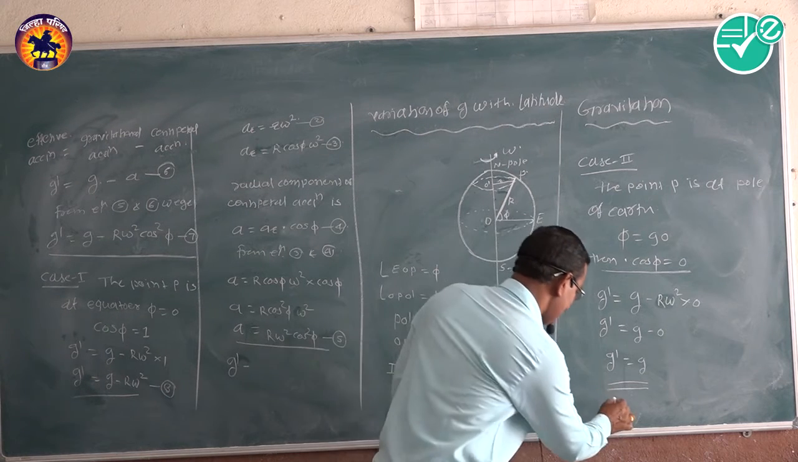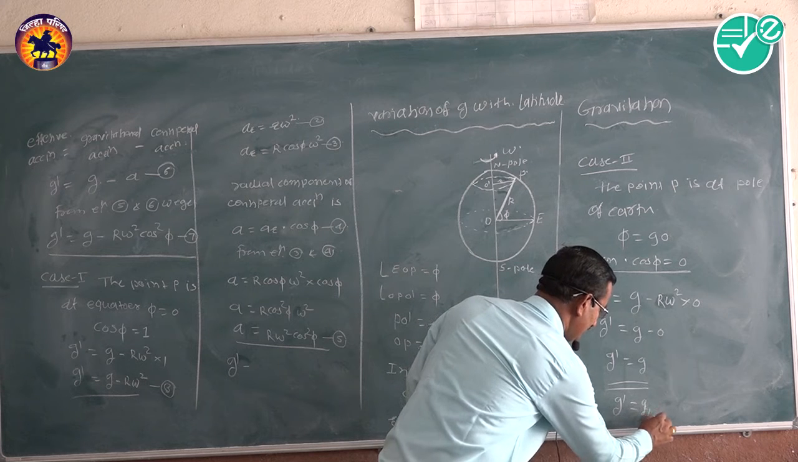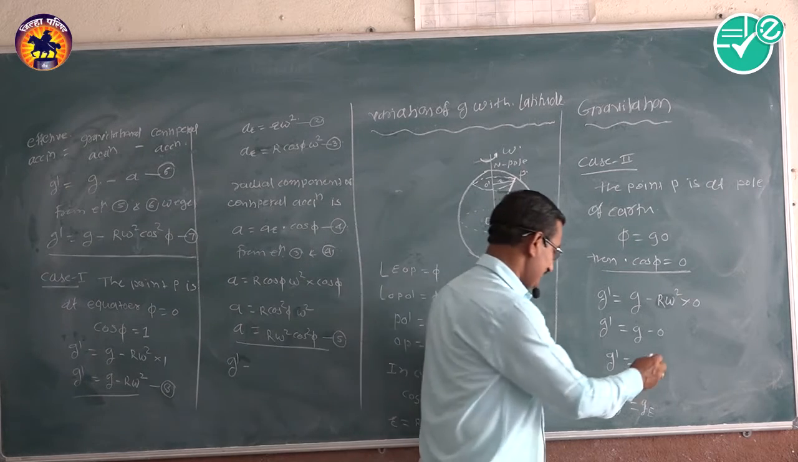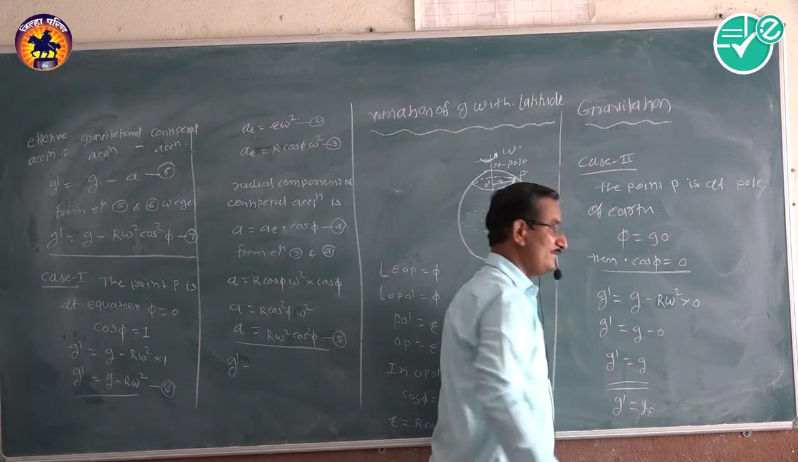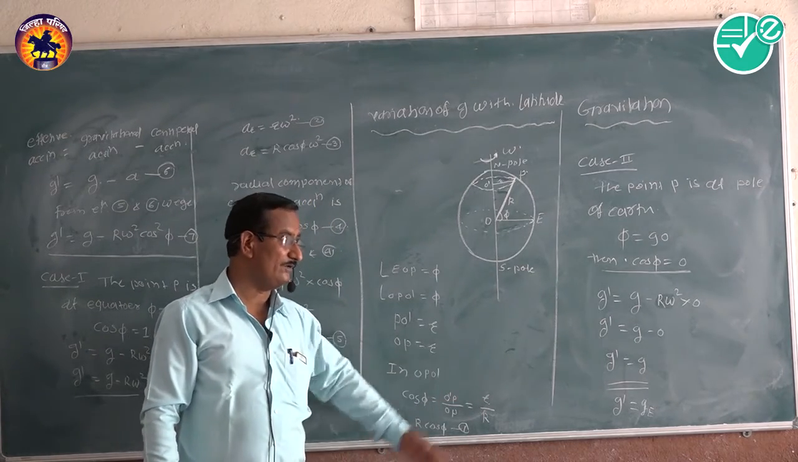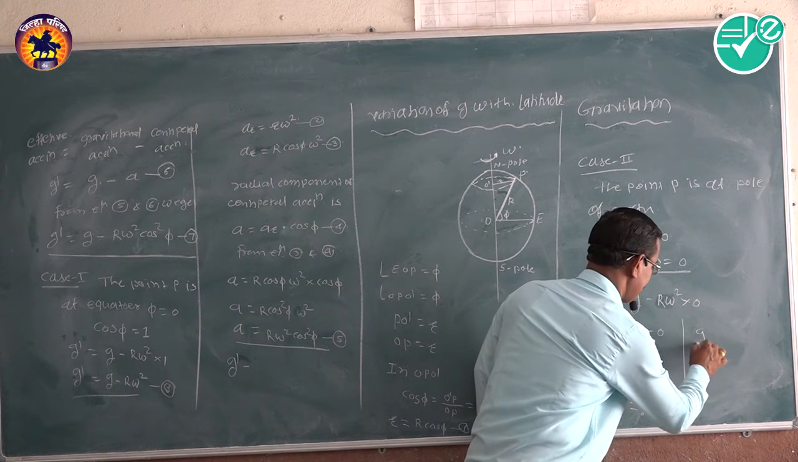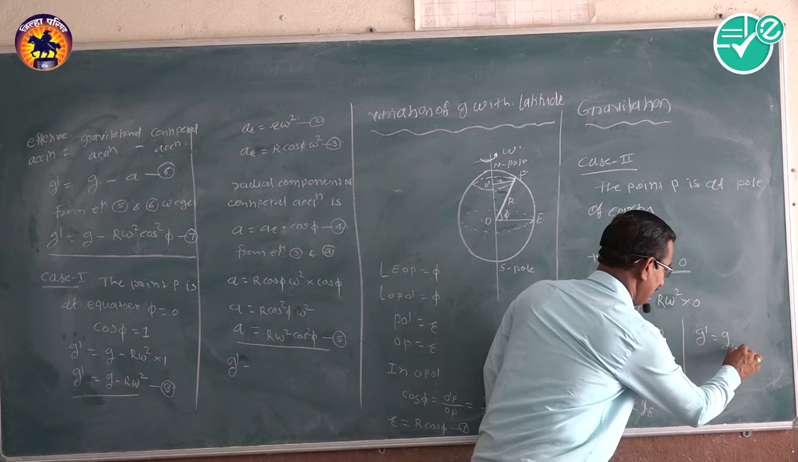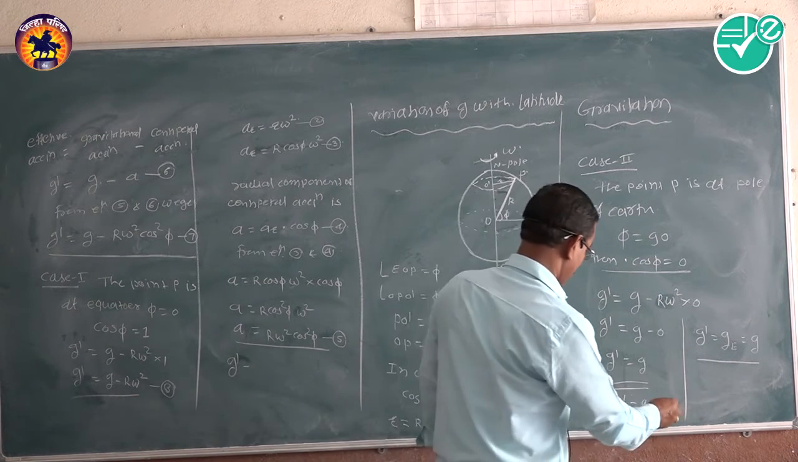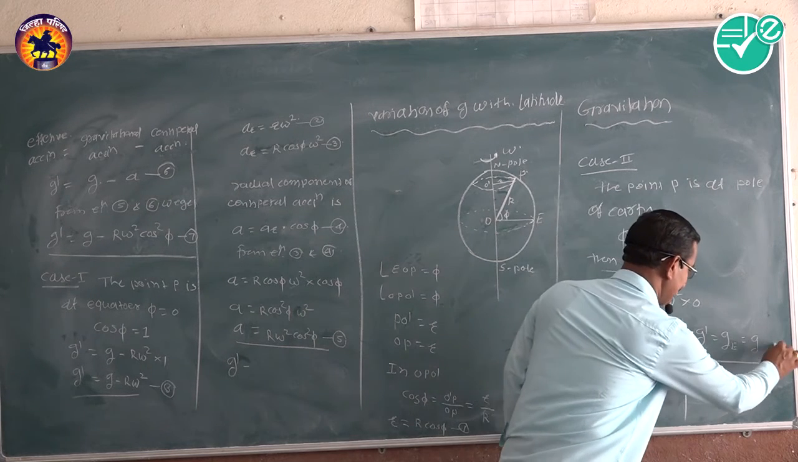Then g dash at the pole is equal to g E, that is, the acceleration due to gravity at the surface of the earth. So g dash is equal to g E is equal to g, and that is equation 9 and equation 10.